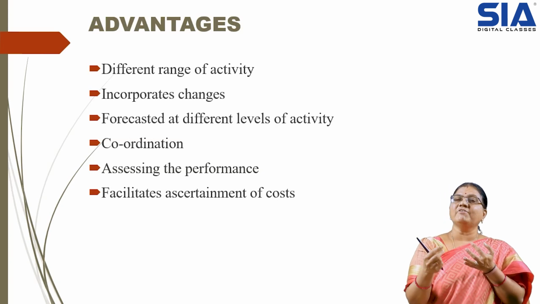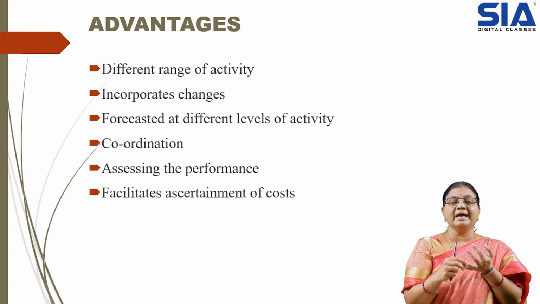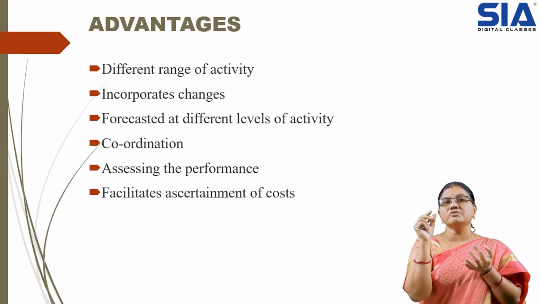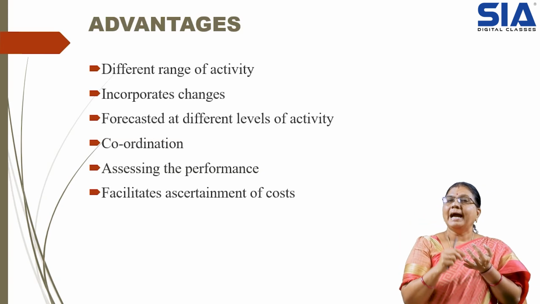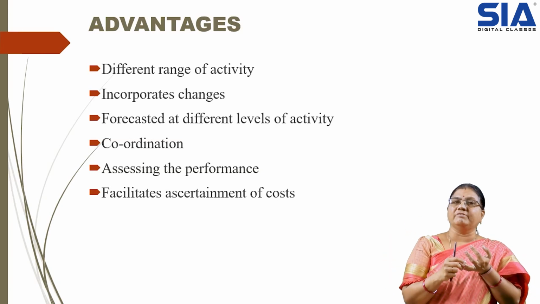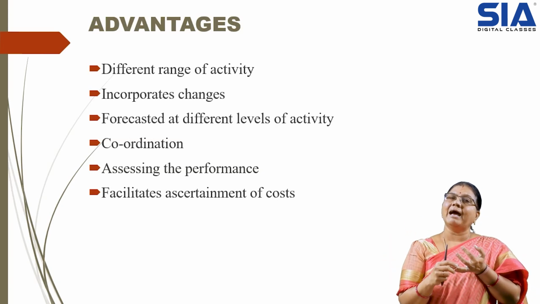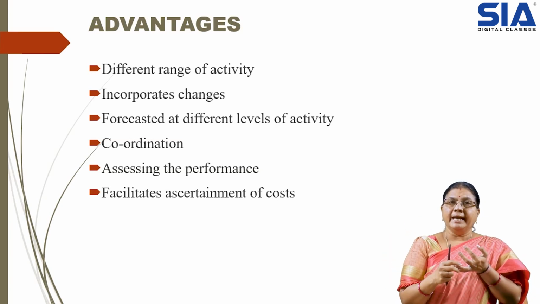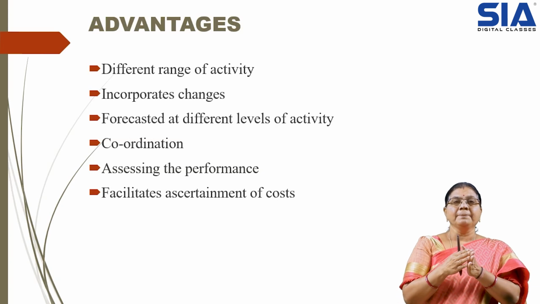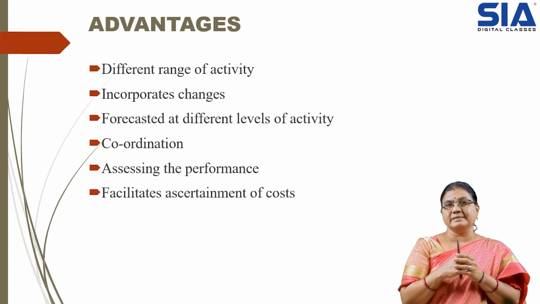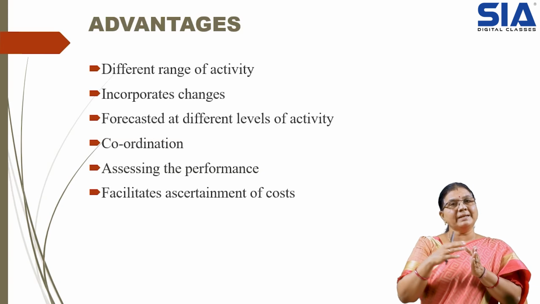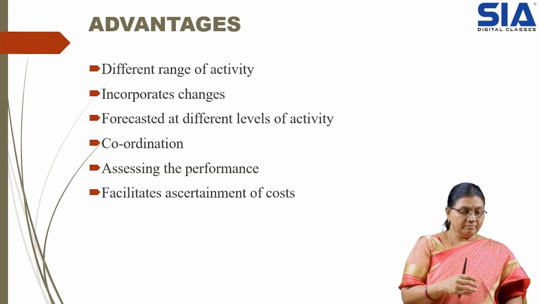By ascertaining the cost, we can understand the cost of production incurred at different levels of activities. When we have those projections, it helps us submit the tenders, which is very important, and at the same time quotations.